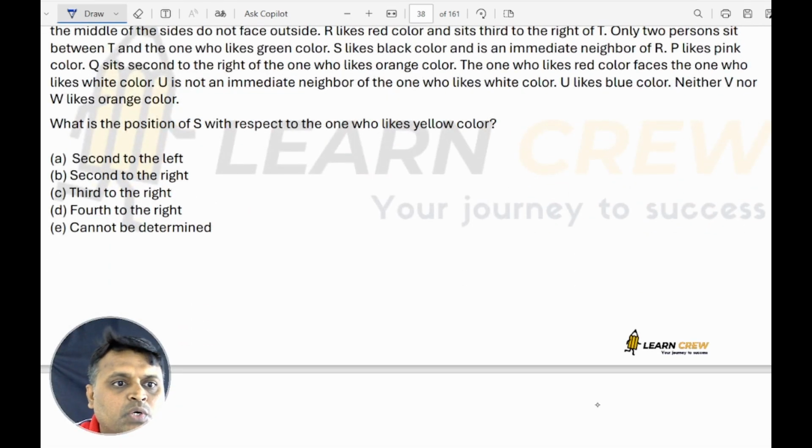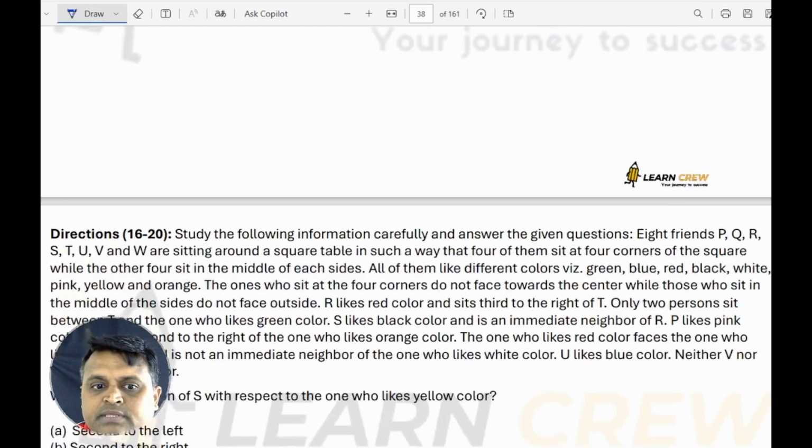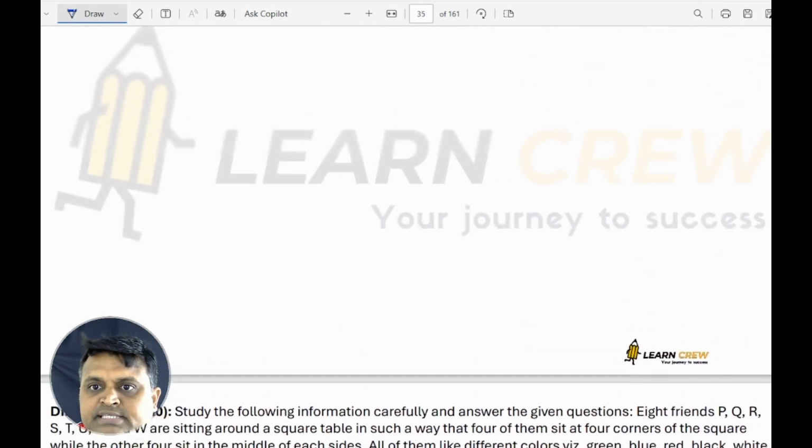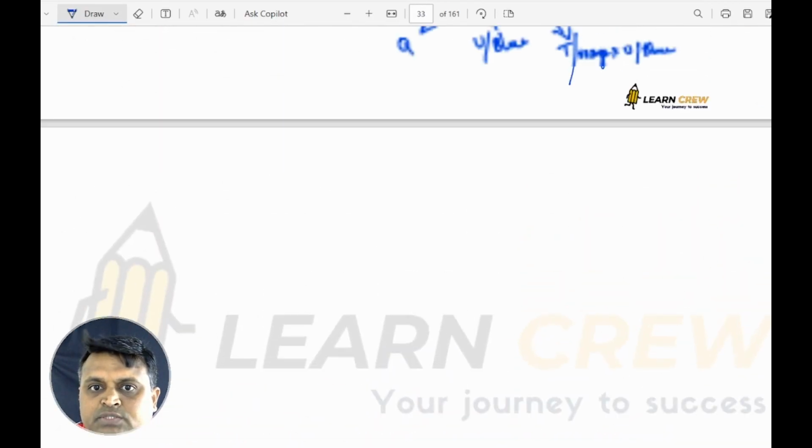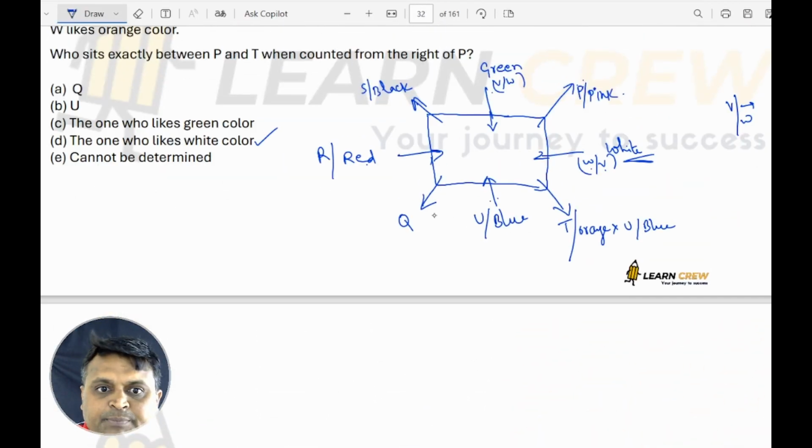Next, what is the position of S with respect to the one who likes yellow color?